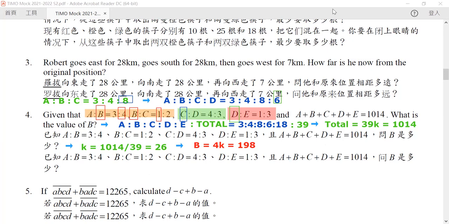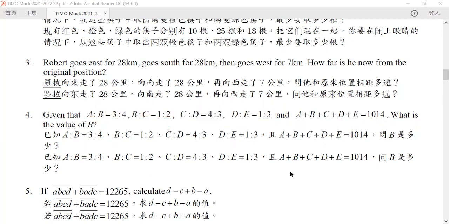Now, I would like to announce an errata for question number 5.